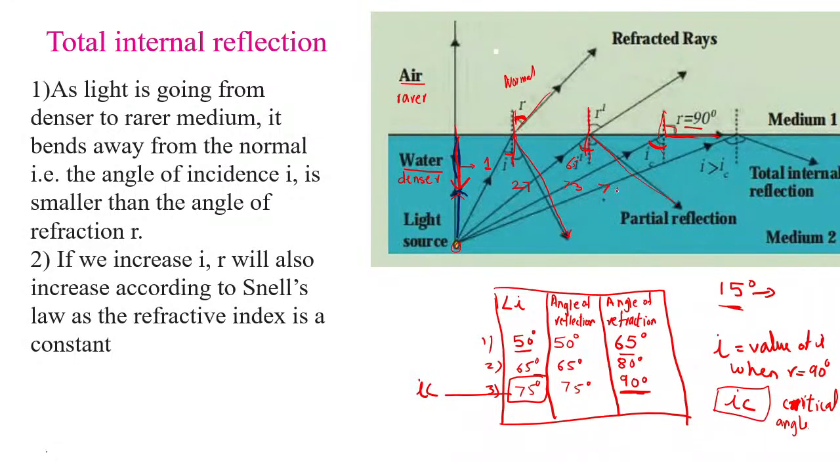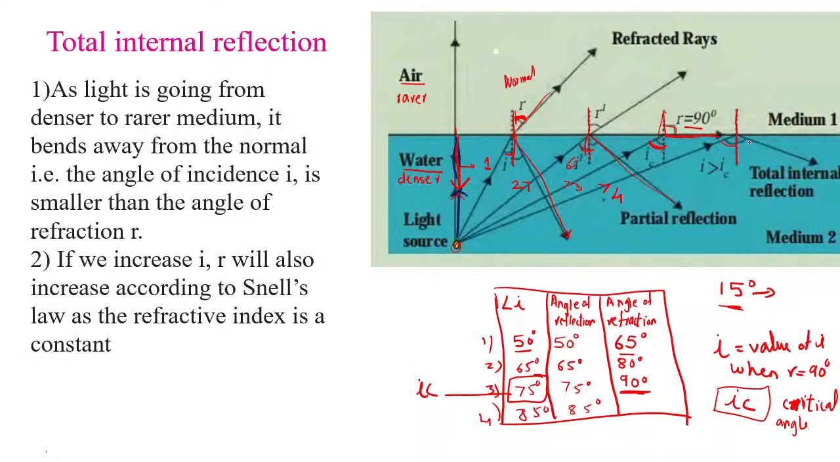Now consider the fourth ray, children. What are we going to do? See over here, we are going to increase the angle of incidence. Again, this is the normal and this is the angle formed between the incident ray and the normal. We are going to increase it beyond the critical angle, so I am going to take this angle as 85 degrees. I am going to increase the angle of incidence more, so it will be greater than the critical angle. I have taken it as 85. The angle of reflection will always be 85.